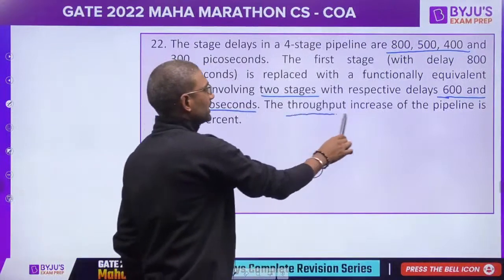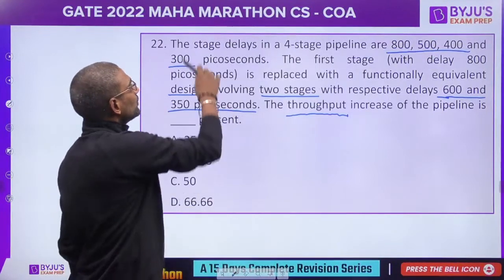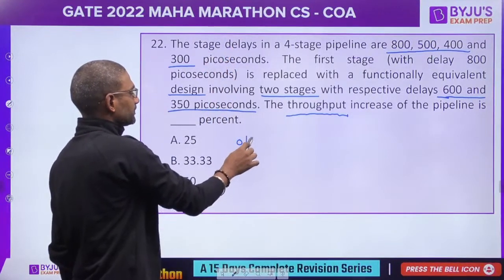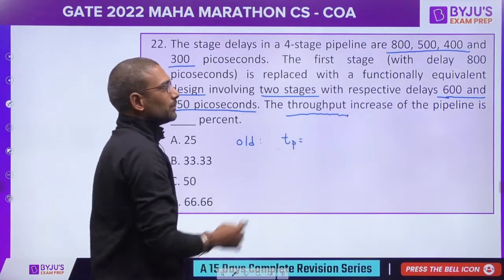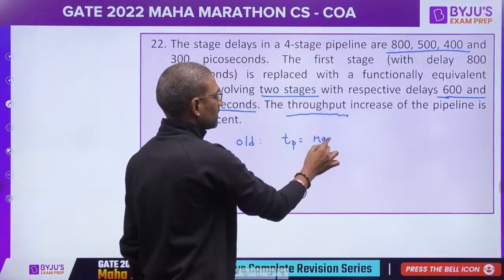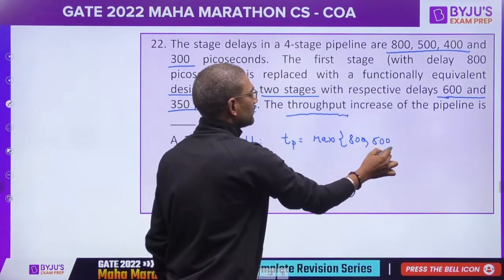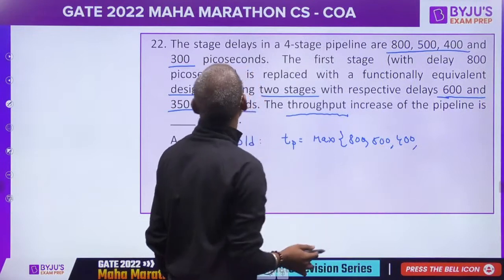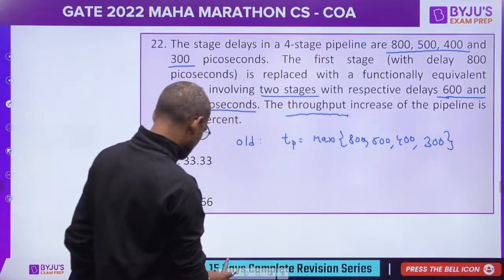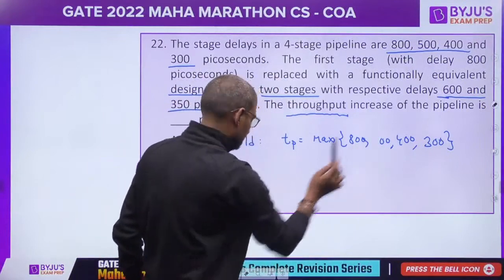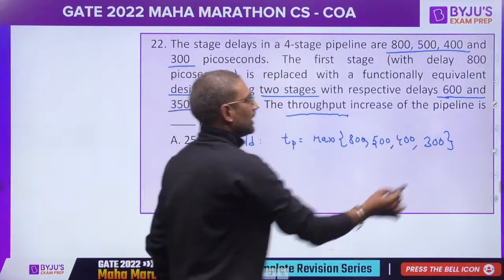What is the throughput increase? For the old design, what is the cycle time? Max of this. What is max of 800, 500, 400 and 300? 800, right?